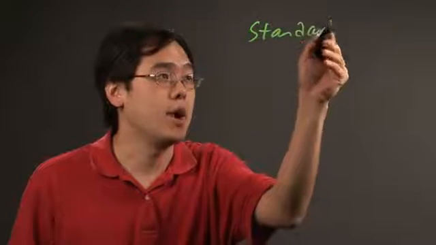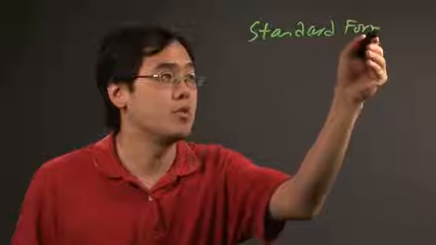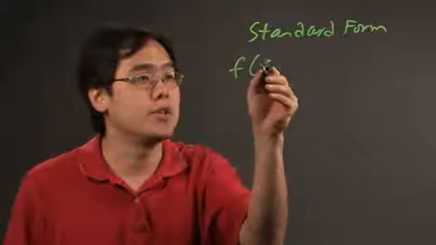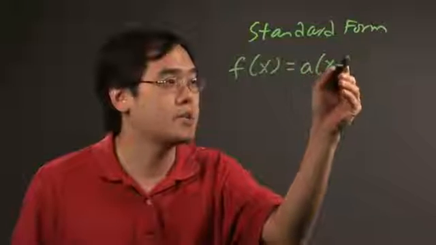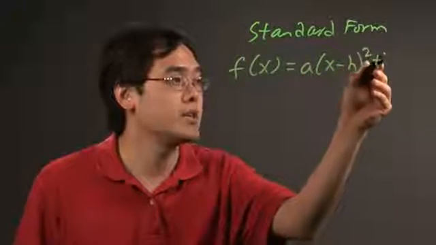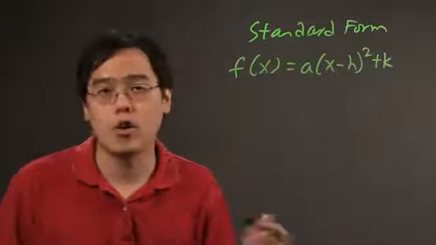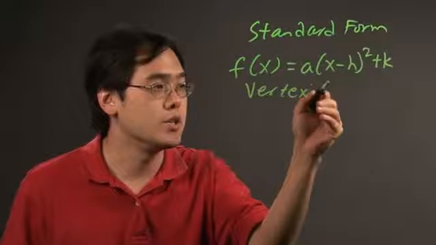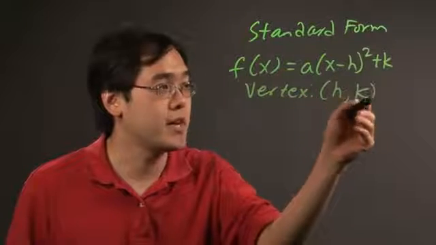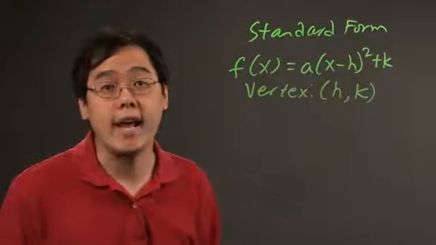is if the parabola is given to you in standard form. Now, in standard form, it's typically given to you in this particular way: a times x minus h squared plus k. Now, the h and the k are going to be very important because the vertex uses those two letters. As a matter of fact, the vertex coordinates are h and k.